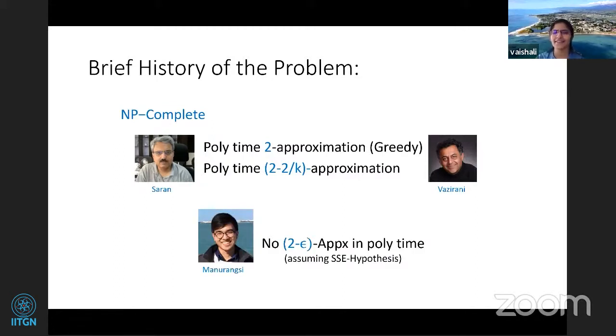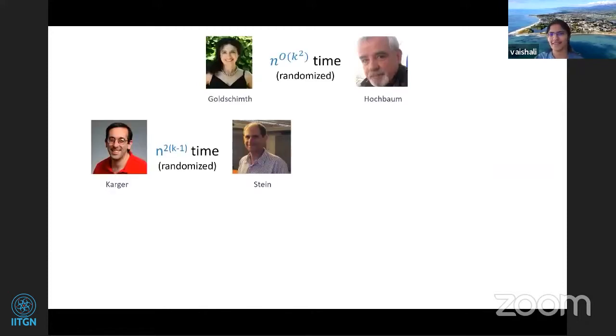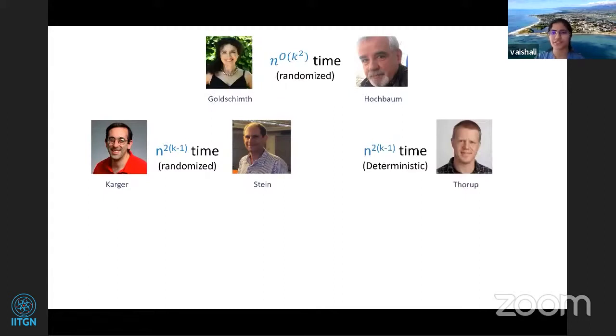And recently, 3 or 4 years back, Manurangsi proved that this is the best you can do. You can't get a better than 2 approximation, assuming the small set expansion hypothesis. And then on the exact algorithm side, Goldschmidt and Hochbaum gave the first exact algorithm, followed by the famous Karger-Stein algorithm, which I think Saket mentioned before, and followed by a deterministic algorithm running in the same runtime by Thorup. Here, Thorup introduced a concept called Thorup trees or T-trees, which we'll be using to design our algorithms, and I'll be covering that in the talk today.